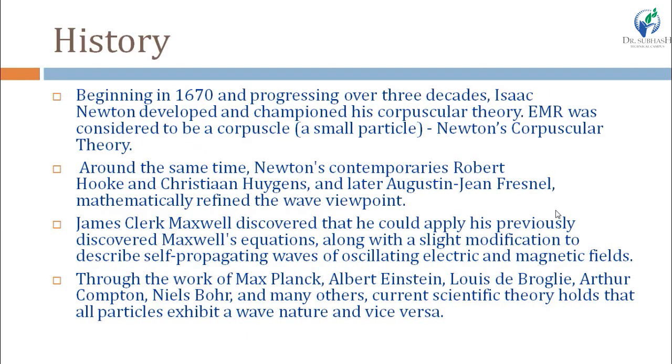Now, how is this dual nature of EMR confirmed? So first of all, in 1670, progressing over 3 decades, Sir Isaac Newton developed his corpuscular theory, and according to his theory, radiation is a small corpuscle, and corpuscle means a small particle, and this theory is known as Newton's corpuscular theory. According to this theory, electromagnetic radiation is considered as a corpuscle. Corpuscle means a small particle, means it has only one characteristic, and that is particle, right?